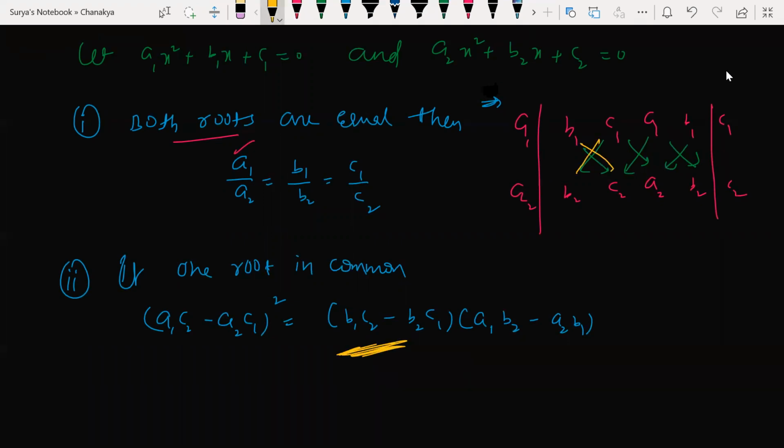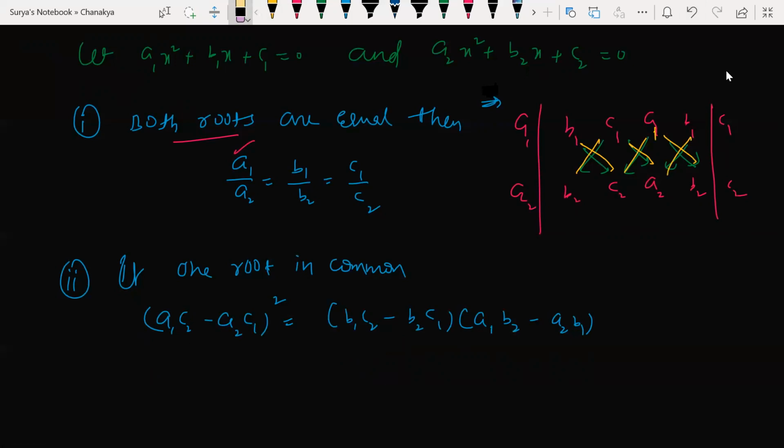I wrote like this, and here A1 B2 minus A2 B1 is equal to A2 C1 minus A1 C2. So that is what I wrote here. Here you have C1 into A2, but you are having here C2 into A1. How is it possible?